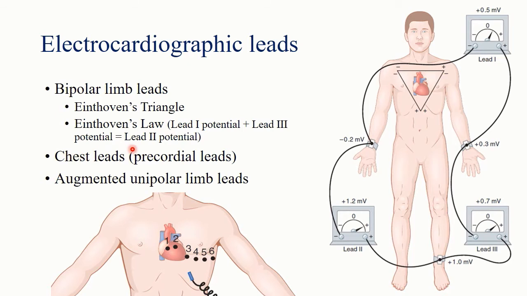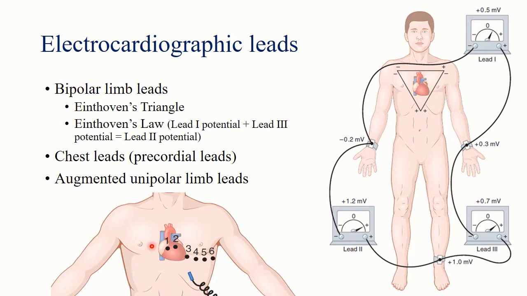Second, chest leads. Now in chest leads, the negative electrode will be attached to the three limbs collectively, left arm, right arm and left foot, and the positive electrode will be attached over the surface of the heart, as you can see here. There are many chest leads, but routinely 6 chest leads are used. So the difference will be only in the position of the positive electrode.